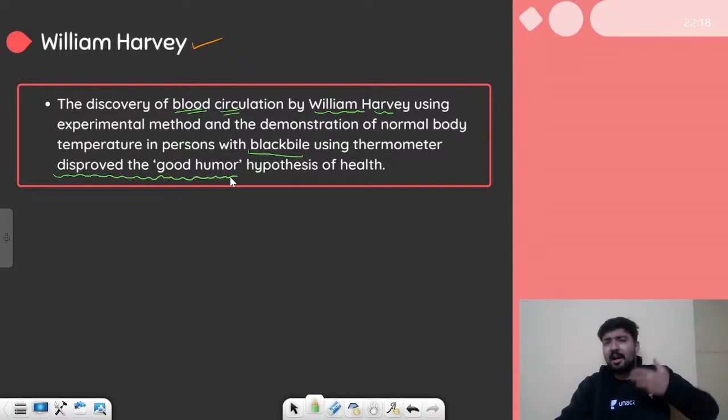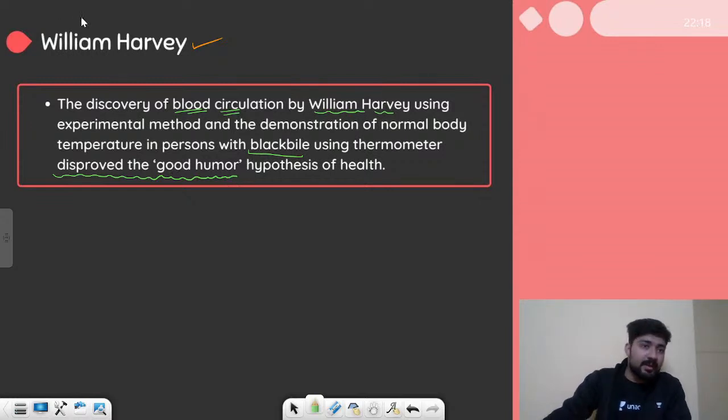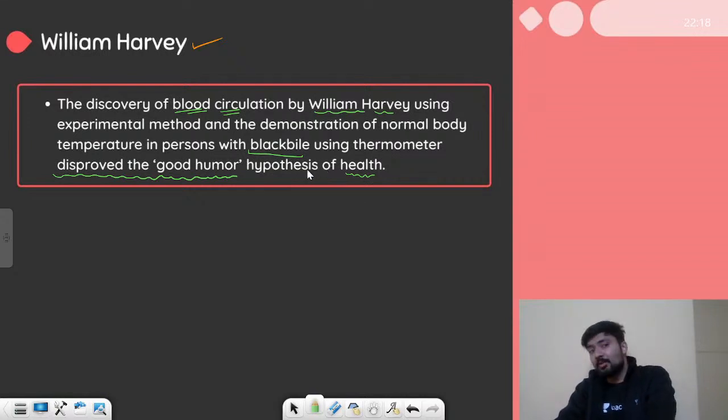So this whole idea of the good humor hypothesis was discarded by William Harvey when he discovered blood circulation, and he proved that even people with black bile can have a normal body temperature, right? So that is how he discarded the whole good humor theory which was describing health, right? So now we do not believe in this theory. This is not a correct theory.